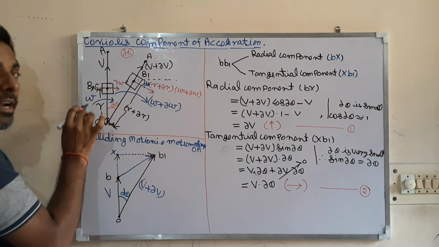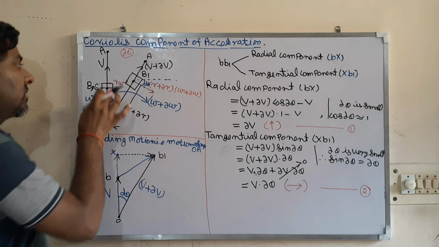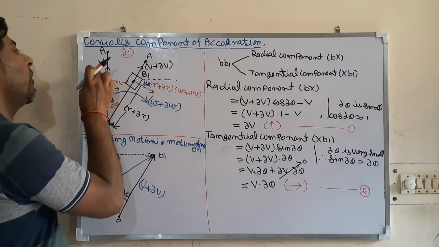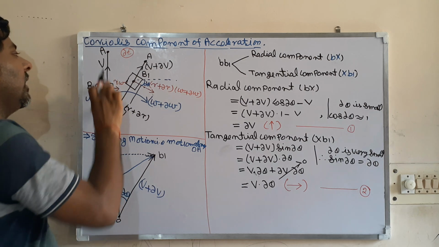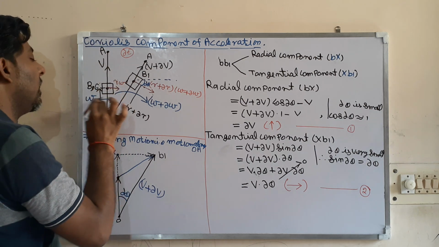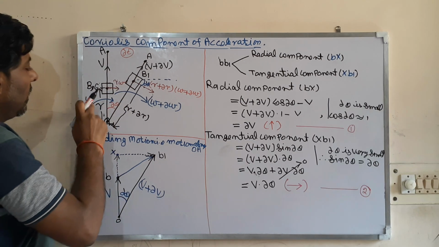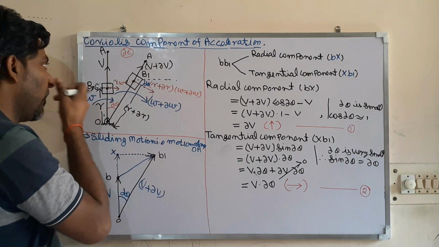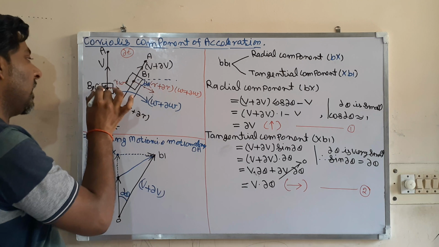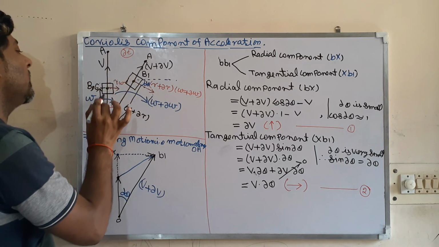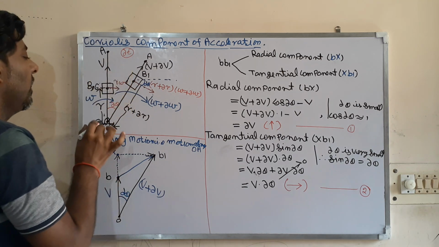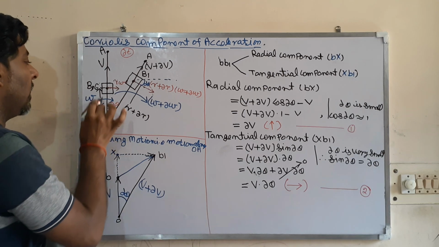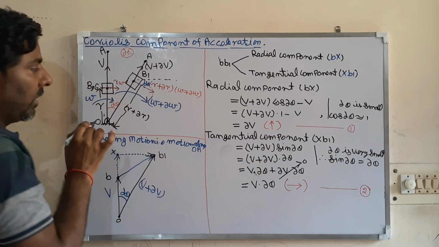At any particular time t, the slider is moving outward with a velocity v, and the link OA is rotating in this direction with angular velocity omega. The velocity of the slider with respect to the slotted bar is in this direction, that is v, and the radius of rotation at that time is small r.